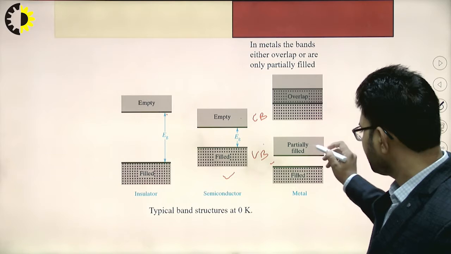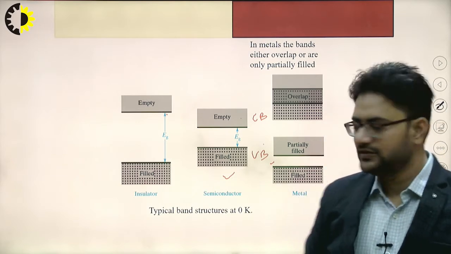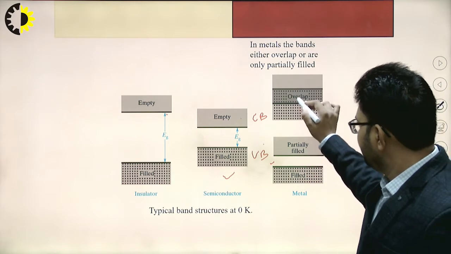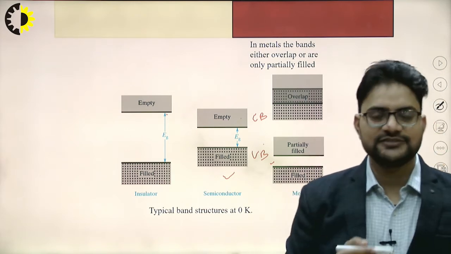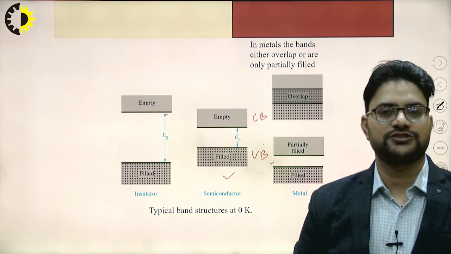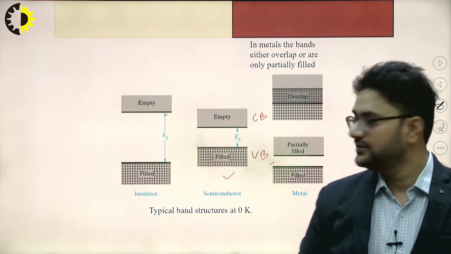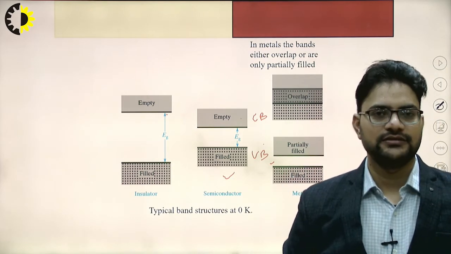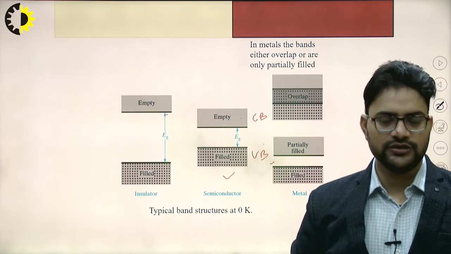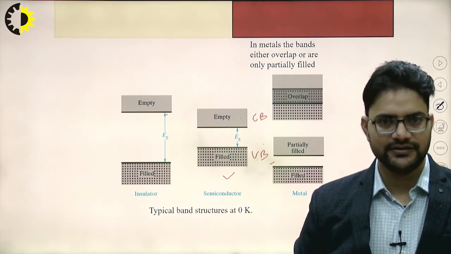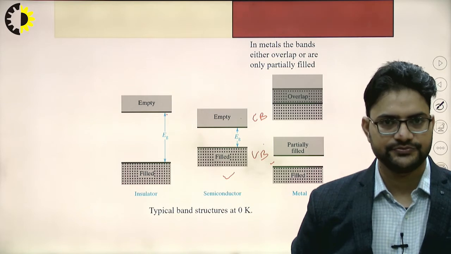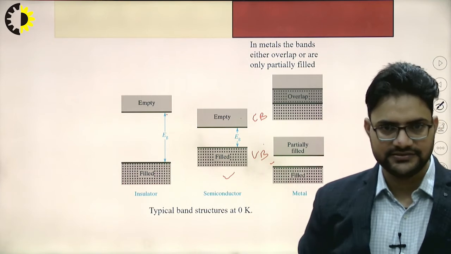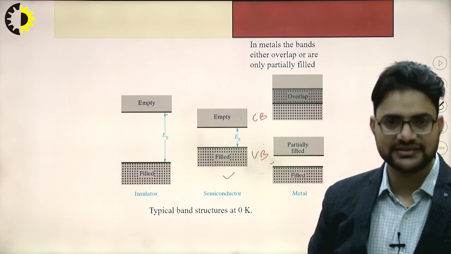Next is metals. If we see the case of metals, the conduction band and the valence band will be overlapping each other, right? Due to this overlapping, free electrons are available to conduct electricity. So they are called the best conductors, right? Metals are the best conductors.